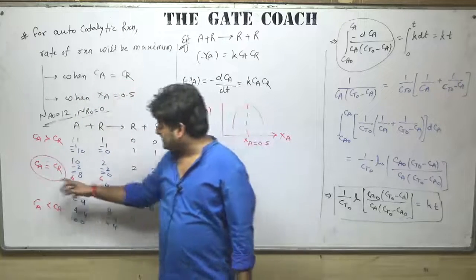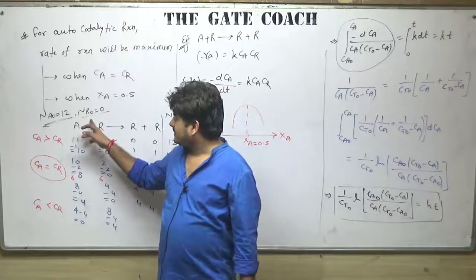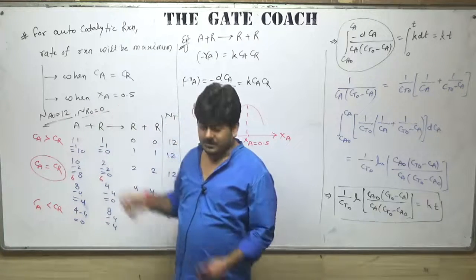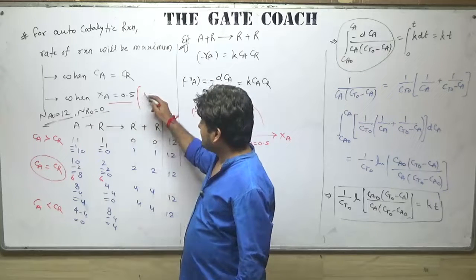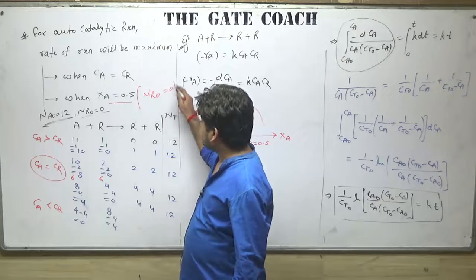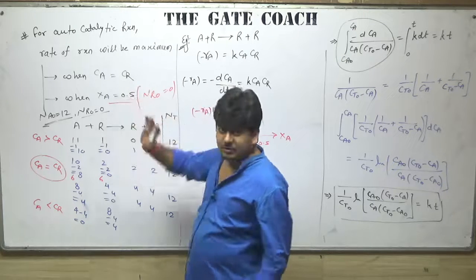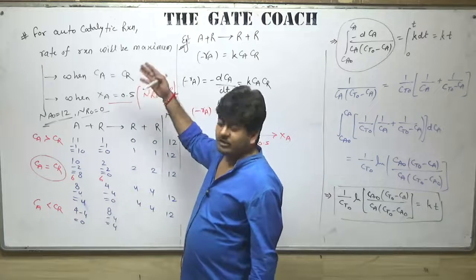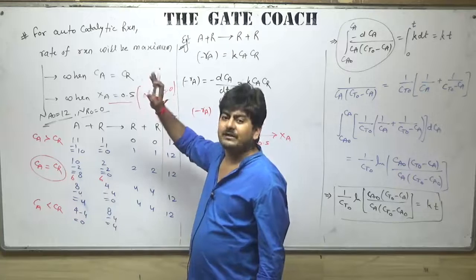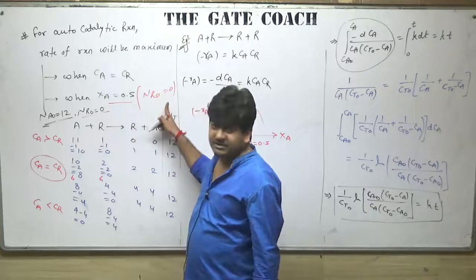And when will we achieve this point? We will achieve this point when Xa is 0.5. But for this second point, the condition is that Nr naught should be 0. For the first point, this condition is not required. Either you introduce the product or you don't, it doesn't matter. But for X equal to 0.5, this condition has to be there.